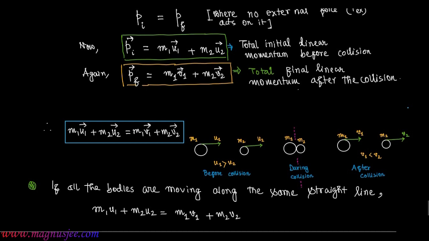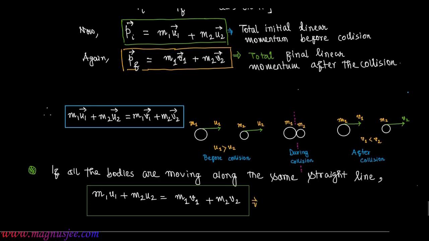That is the mathematical expression of the principle of conservation of linear momentum, that is P.O.C.L.M., the principle of conservation of linear momentum.